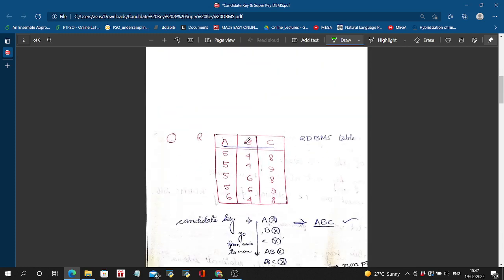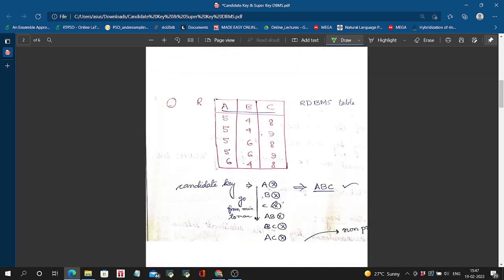Okay, so if you are given a table and asked to find the candidate key in this table, you can start from the minimum attributes. Okay, A, B, C. If only A, only B, only C is not satisfying, then you can go for AB, BC and CA. And if that is also not satisfying, then ABC should be the candidate key, because every RDBMS table has at least one candidate key in it.